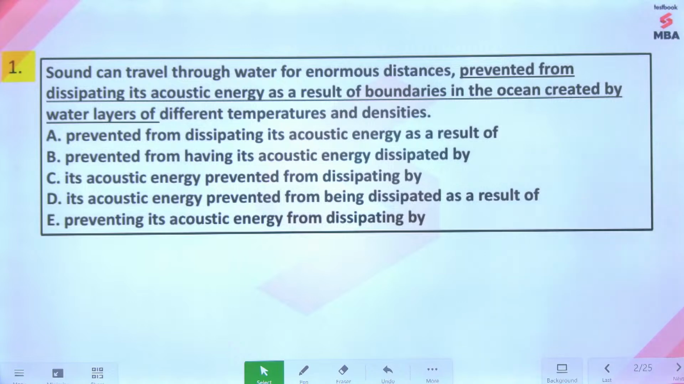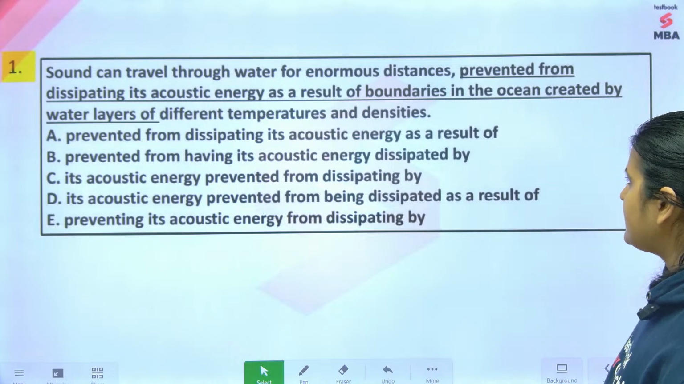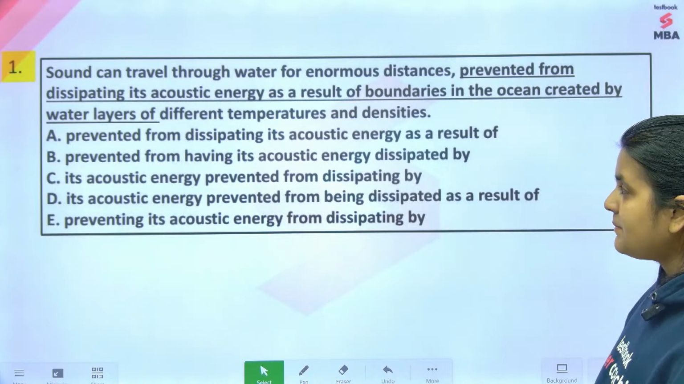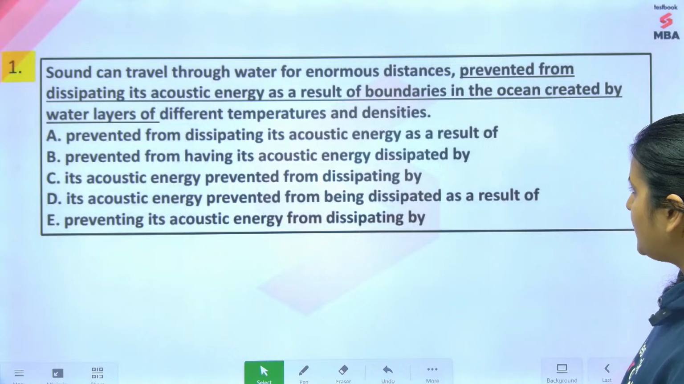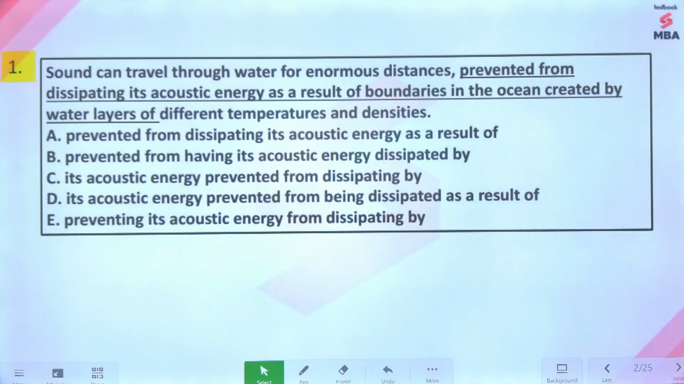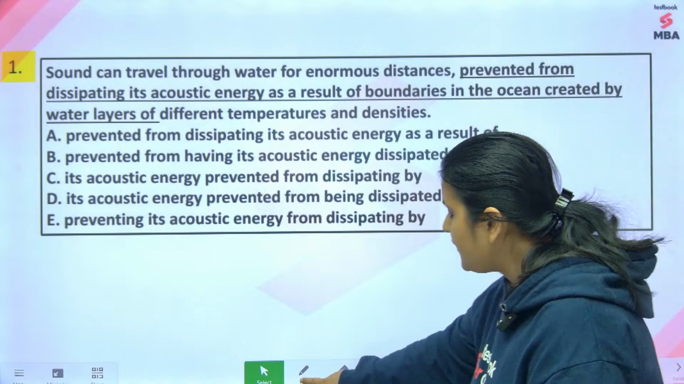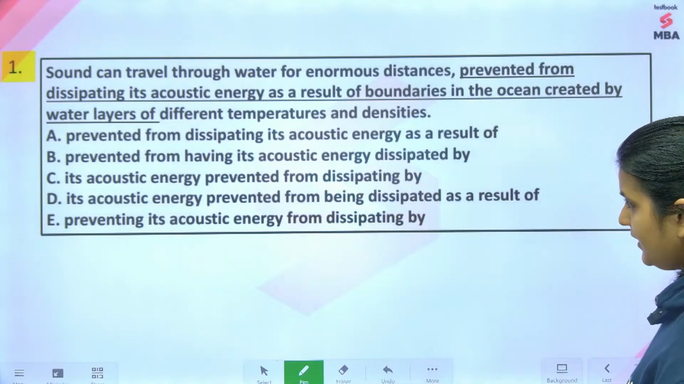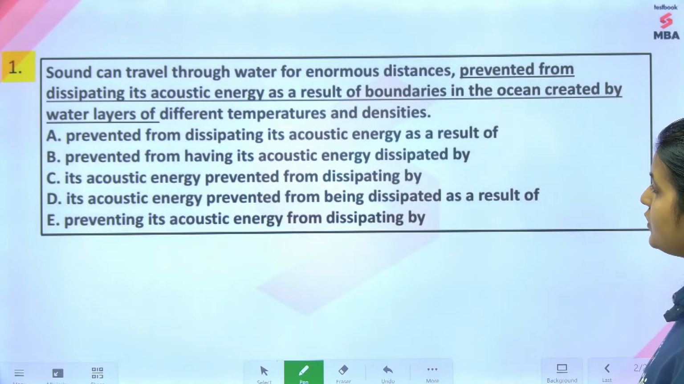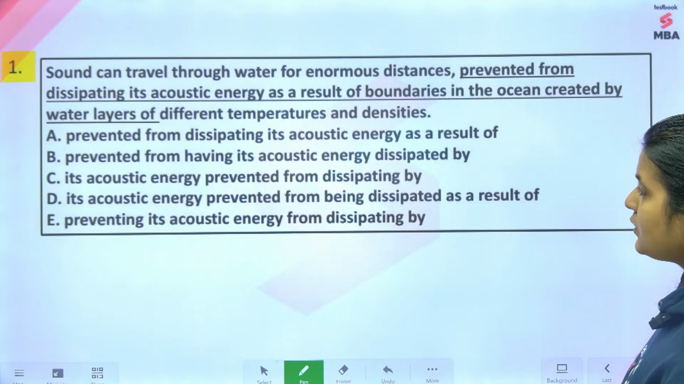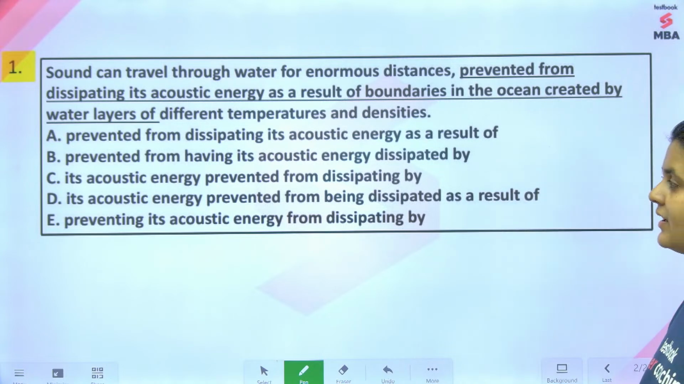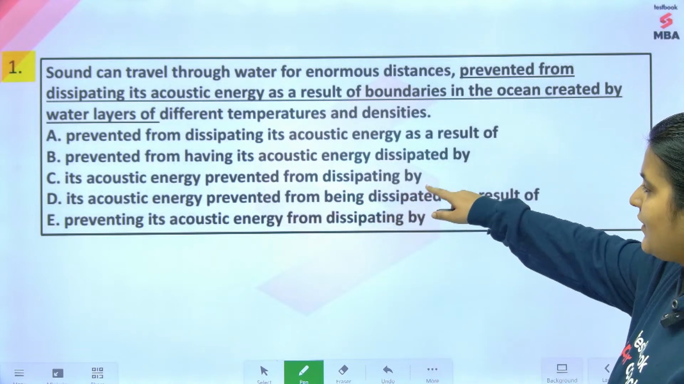Sound can travel through water for enormous distances, prevented from dissipating its acoustic energy as a result of boundaries in the ocean created by water layers of different temperatures and densities. Okay, आप बोल रहे हो A. Let's see this. Okay, let's go through the options. First one, prevented from dissipating its acoustic energy as a result of; prevented from having its acoustic energy dissipated by; its acoustic energy prevented from dissipating by.